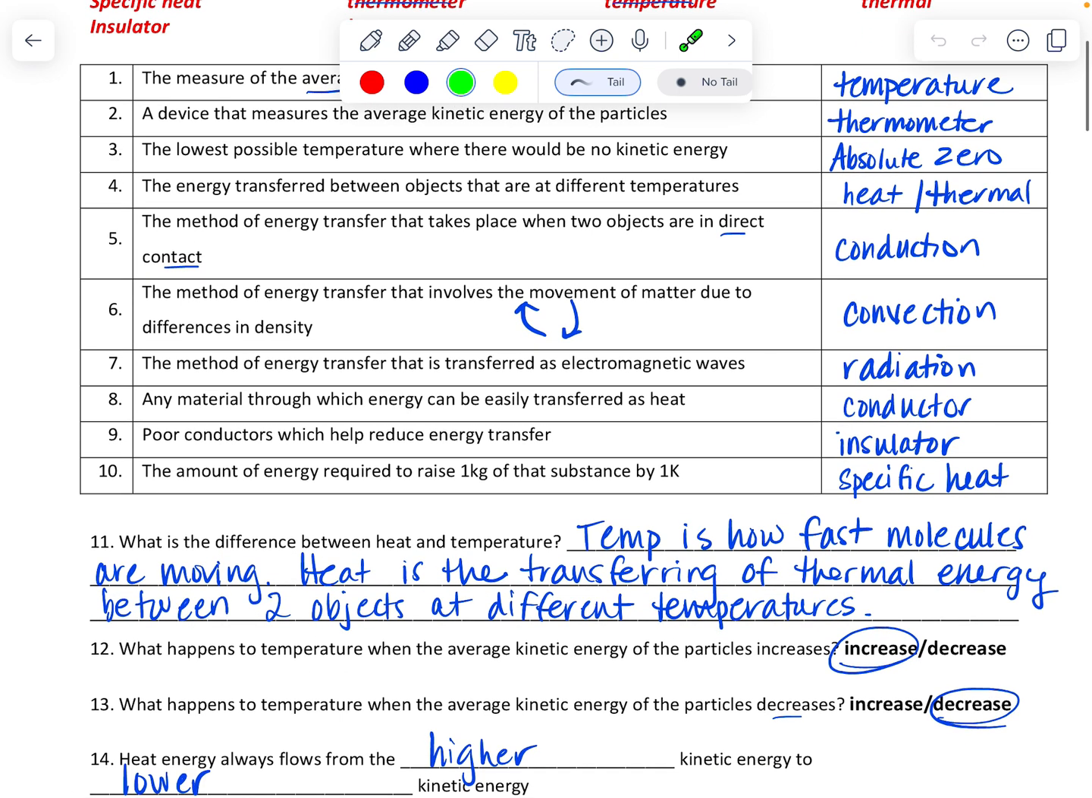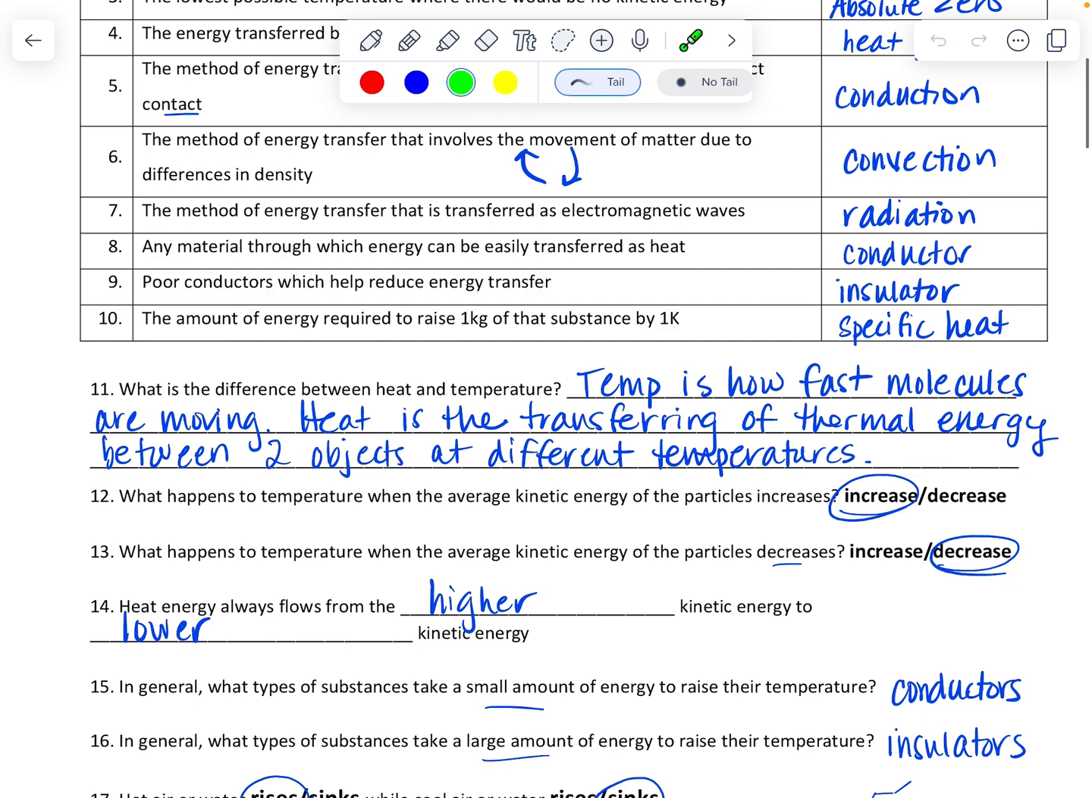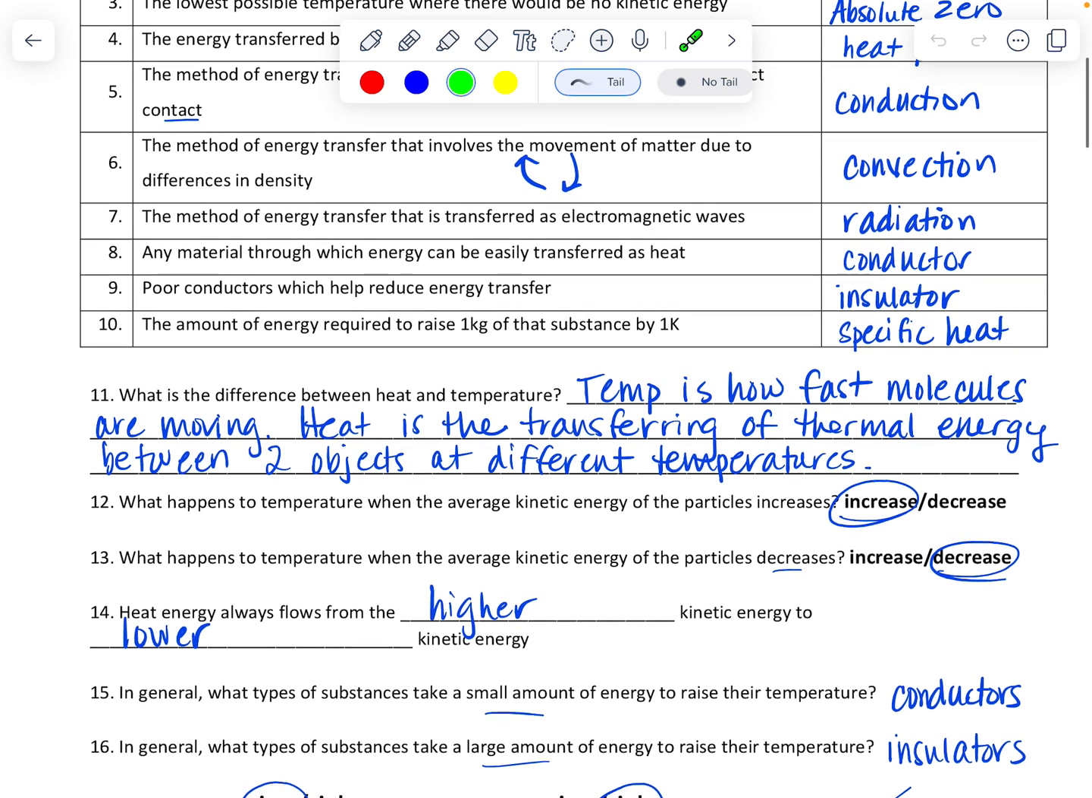When the kinetic energy goes up, we're on 12 and 13 here, the energy of the particles increases. When the kinetic energy decreases, it decreases. Remember, as the particles start moving faster and faster, they spread out more, so hotter things become less dense. Heat energy always flows from higher kinetic energy to lower, so from hotter objects to cooler objects.